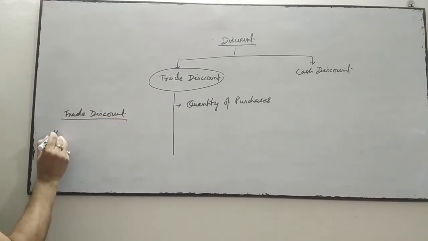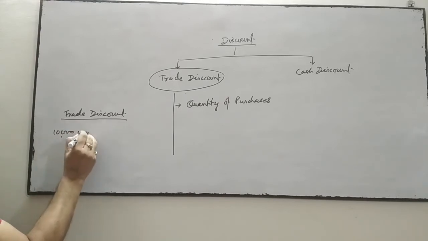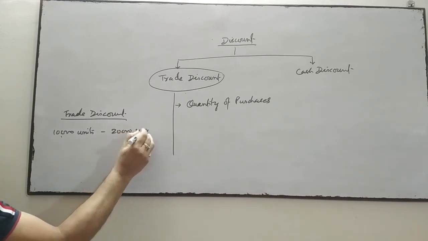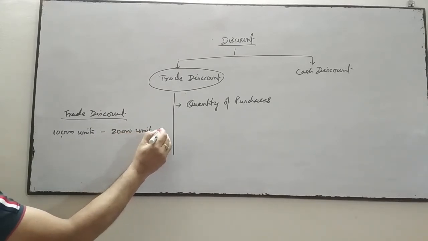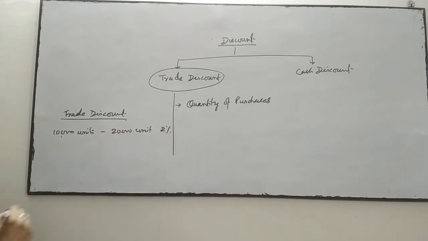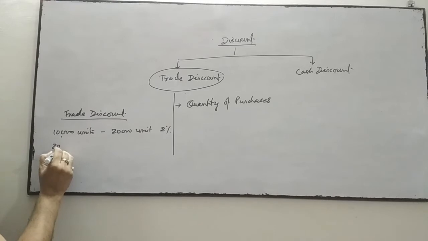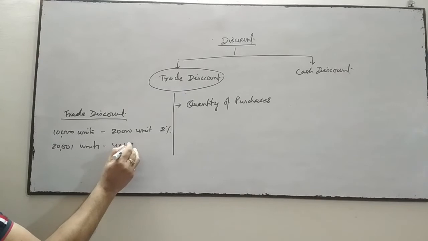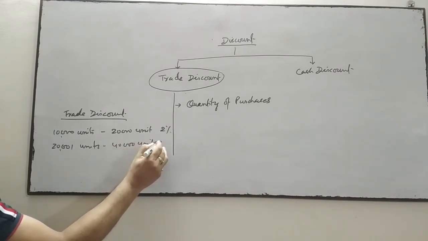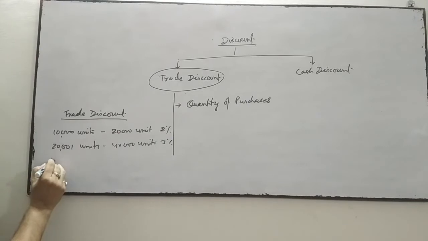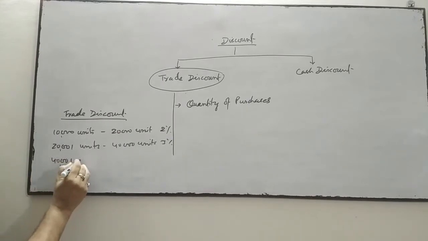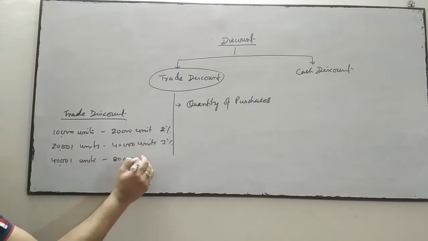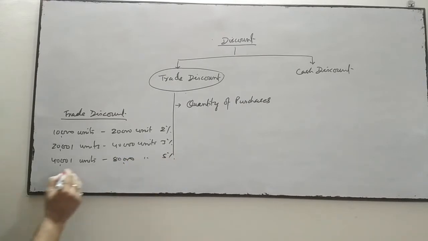If you purchase goods between 10,000 units to 20,000 units, a 2% trade discount will be given. From 20,001 units to 40,000 units, the trade discount may be 3%. Suppose 40,001 units to 80,000 units, this discount will be suppose 5%, and so on.